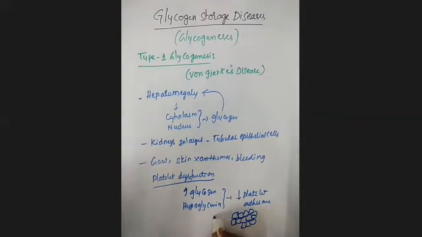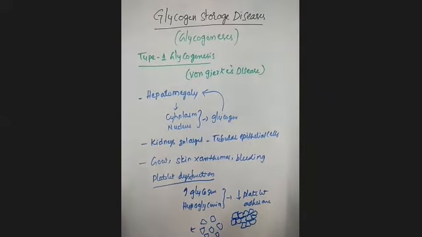If there is decreased adherence, the platelets are unable to join tightly, and this leads to bleeding tendencies. So this is because of platelet dysfunction. Remember, because of glycogen storage and hypoglycemia, there is decreased platelet adherence, leading to bleeding tendencies. This is all regarding type 1 glycogenosis, which you will also call von Gierke's disease.